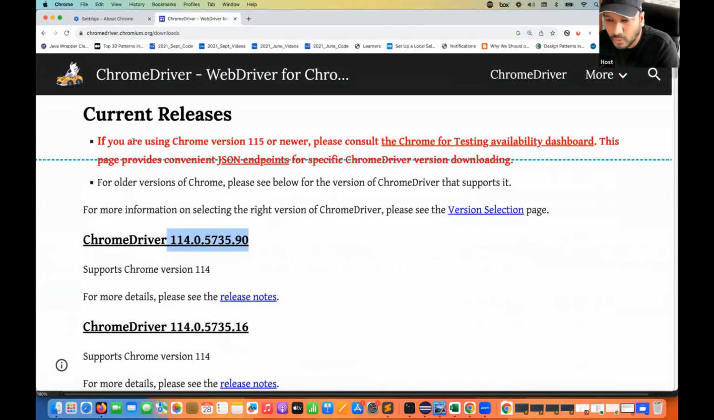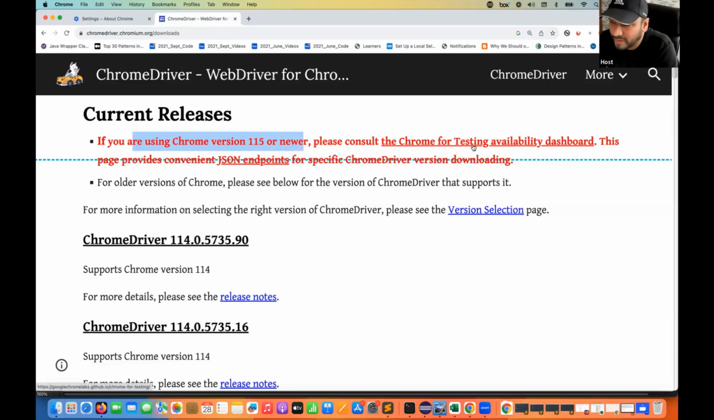Now see the note here: if you are using Chrome version 115, meaning browser version 115 or a newer version, please consult the Chrome for Testing availability dashboard. That's why the dashboard name is CfTA dashboard that they have created. Remember this.